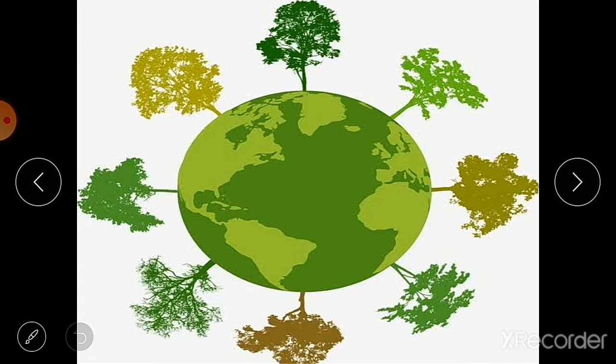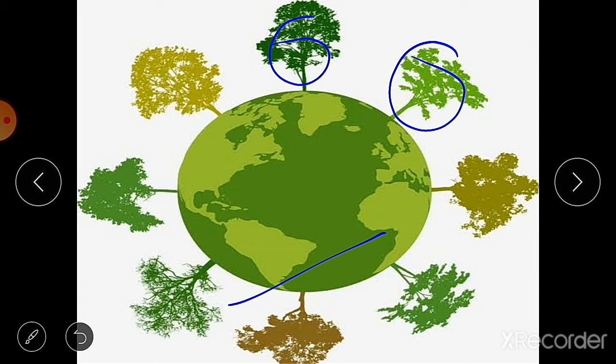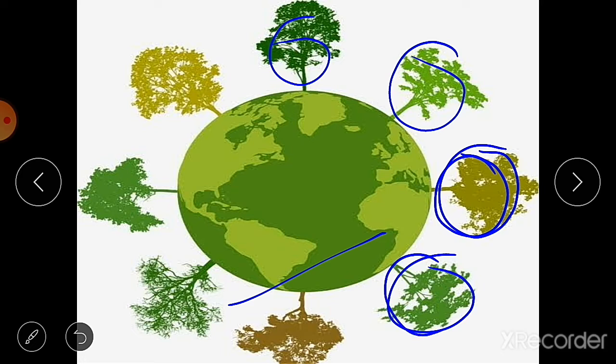If you consider the motion of the earth, it may be rotating or revolutionary motion. You will easily understand that the trees on the earth with reference to another object on the earth are at rest. Suppose this is a tree and this is a tree, so this tree is at rest with reference to this tree, or this tree is at rest with reference to this tree.